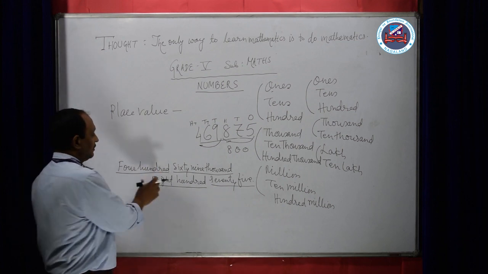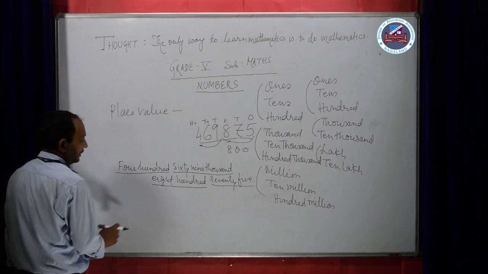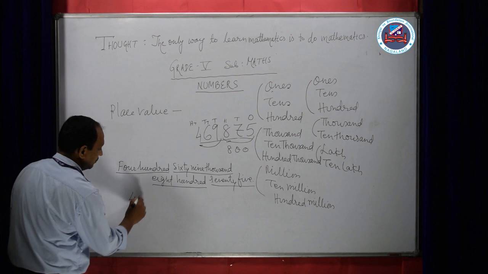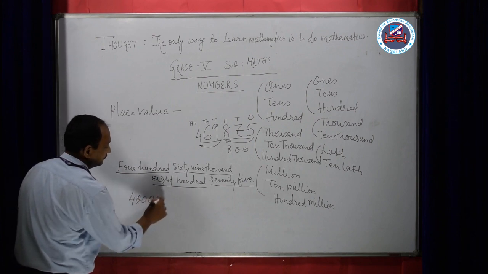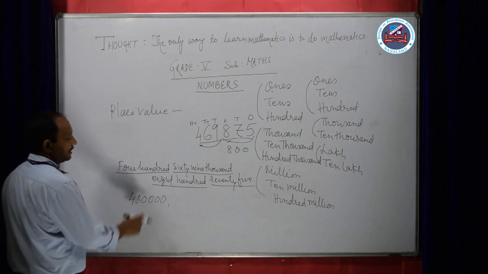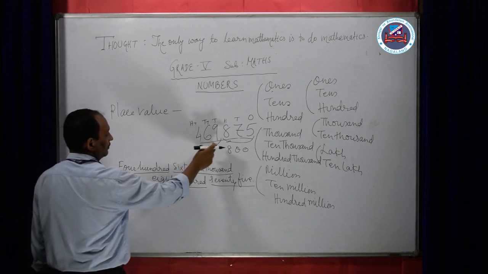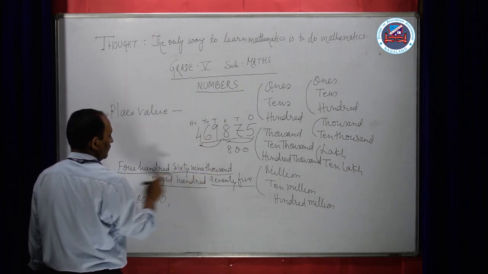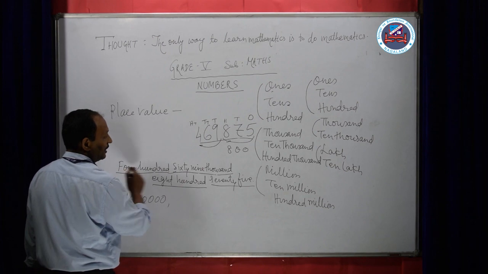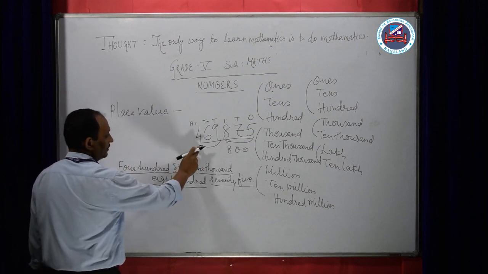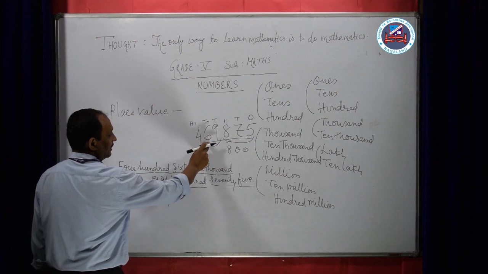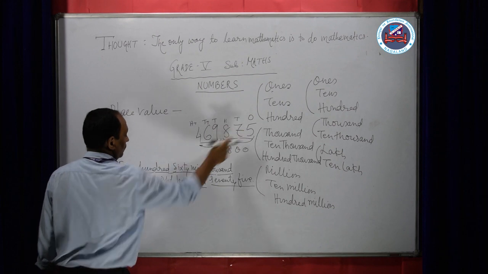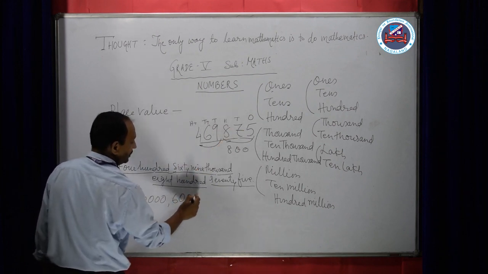Now this number we can write down in another way. 400,000. Then 69,000, but here we cannot say 69,000, 469,000 comes together. So here we'll take 400,000, then 69.